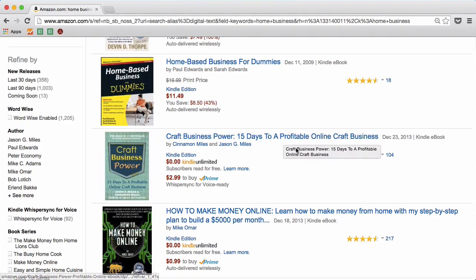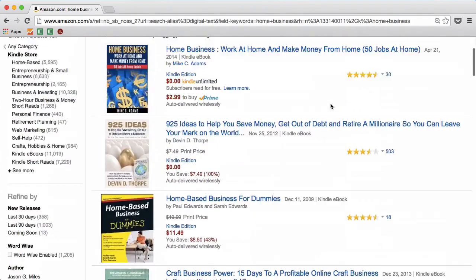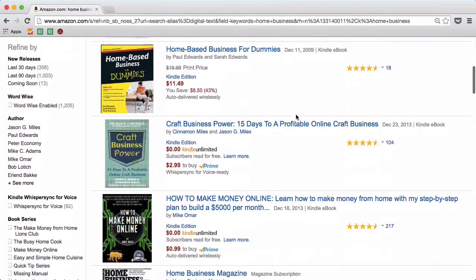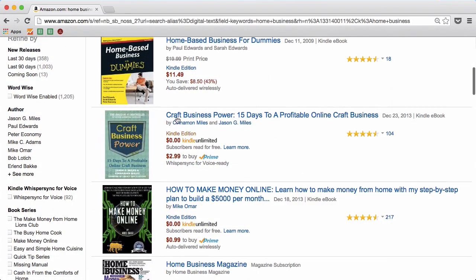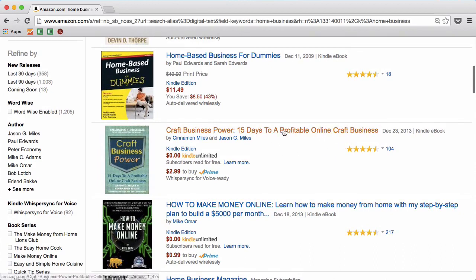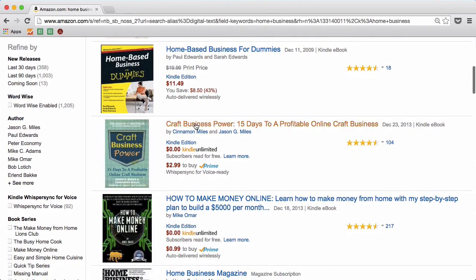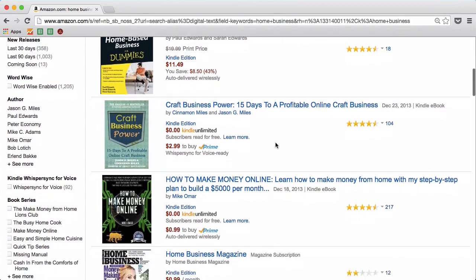It also has a really strong USP, or unique selling proposition, because none of these other books are talking about crafts. So if you're thinking that you want to start a craft business, this book is going to be very appealing. Even though the self-interest isn't that great, the USP is strong if you're looking for a craft business.